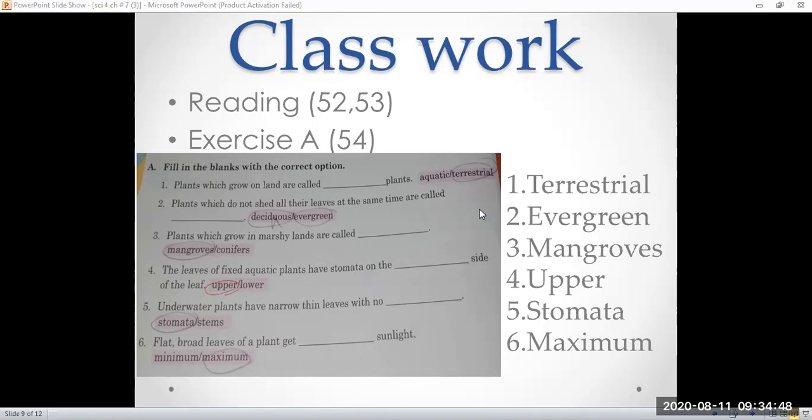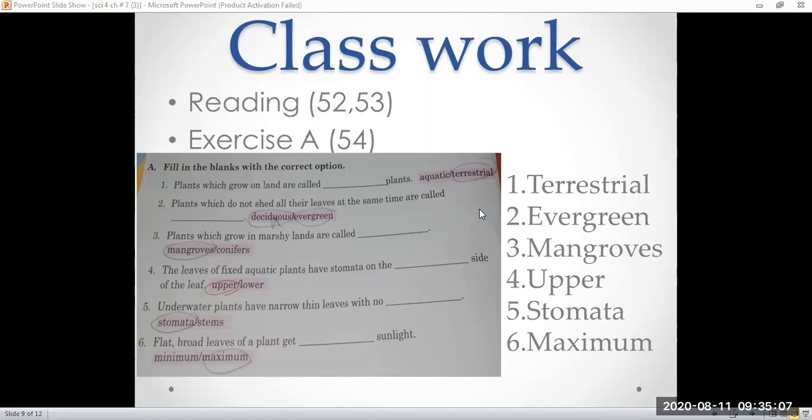the leaves of fixed aquatic plants have stomata on the upper side. Fifth one, underwater plants have narrow, thin leaves with no stomata.